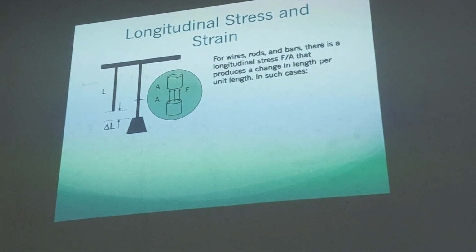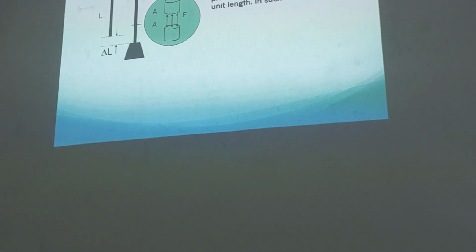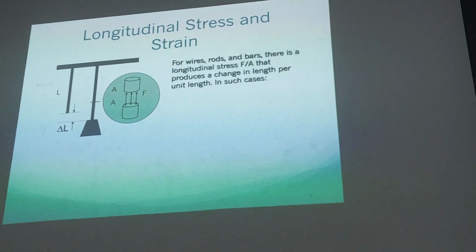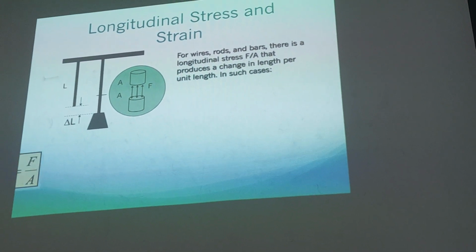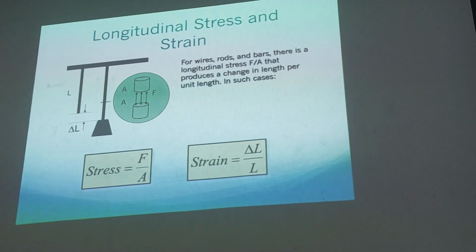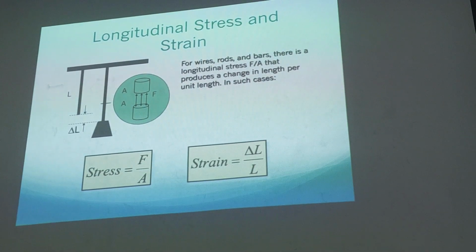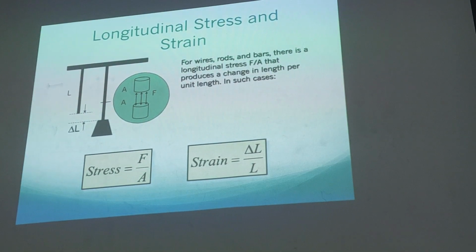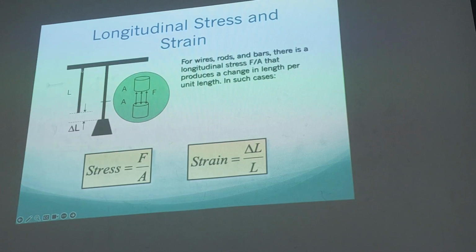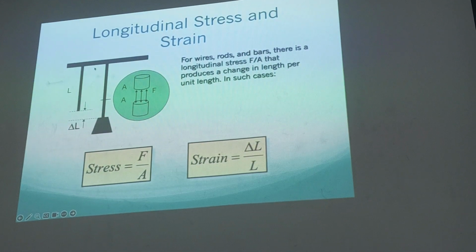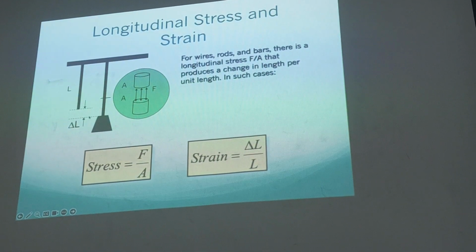Yeah, one has a stress, one has the strain, because the dimension of this shape is changed. This is for the rod or wire. The F and A is equal for all area, not only one. So the stress is F per A, but the strain is this one, because this is the original length and this one is L1.